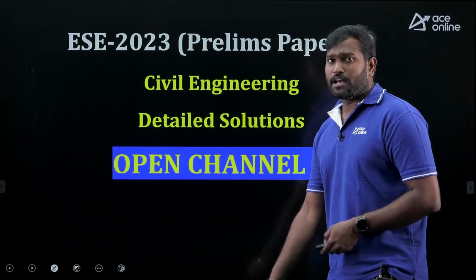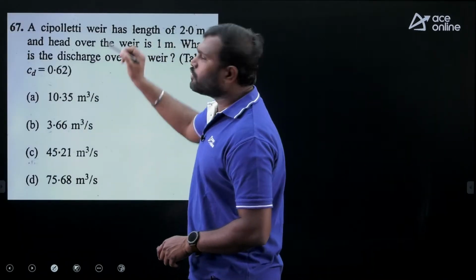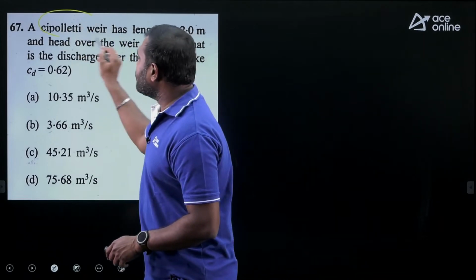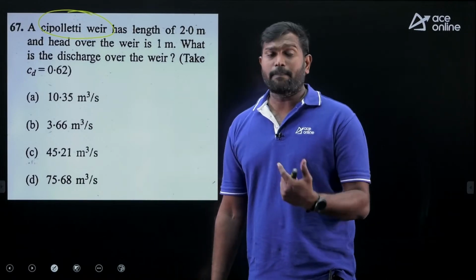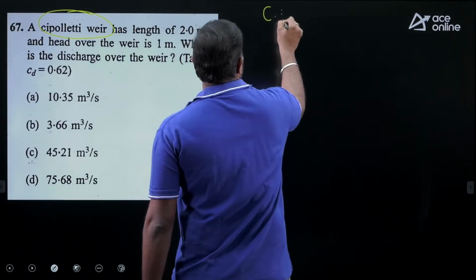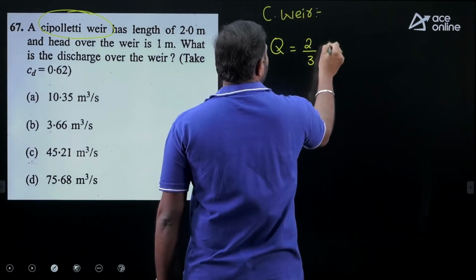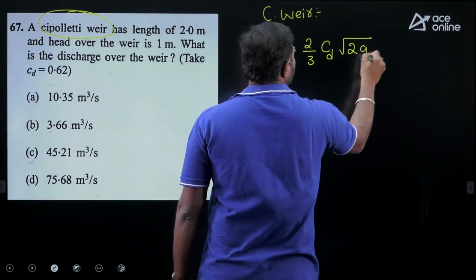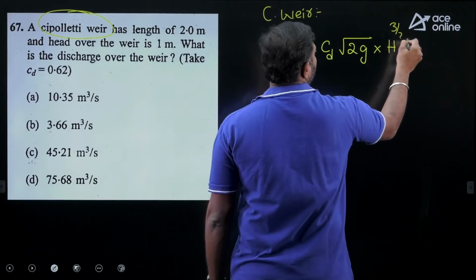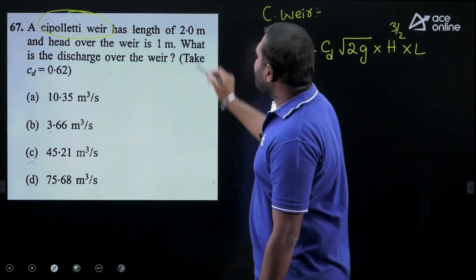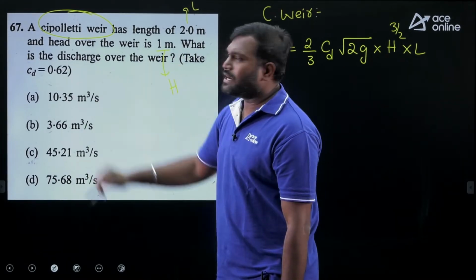Next, coming to the open channel flow. In the case of the open channel flow, a capillary weir has a length of 2 meters. First of all, what is a capillary weir? The capillary weir is nothing but the suppressed rectangular weir. For the capillary weir, whatever the flow rate, Q is equal to 2/3 of CD into root 2g into H to the power of 3 by 2 into L. They have given the length of the weir as L, head of the weir H as 1 meter, and CD is also given.